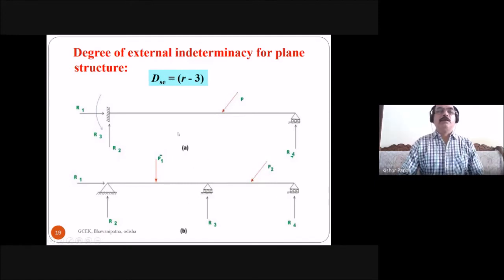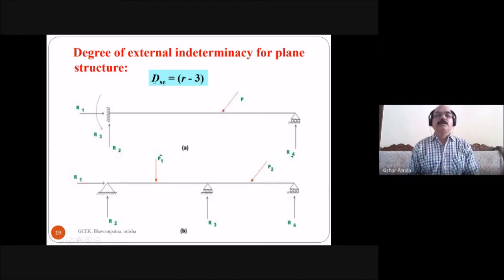So what is the degree of external indeterminacy in this case, and in this case? In figure A there are 4 reactions. So 4 minus 3 is equal to 1.